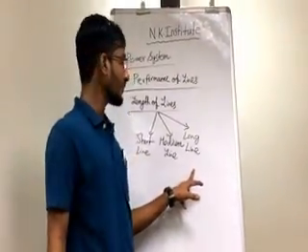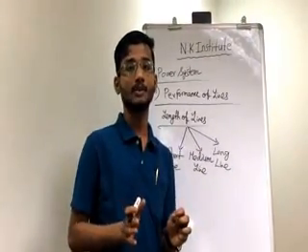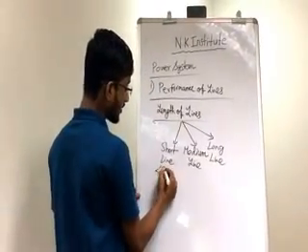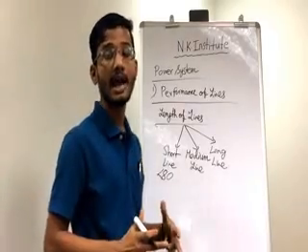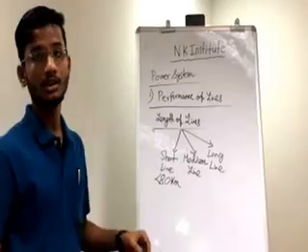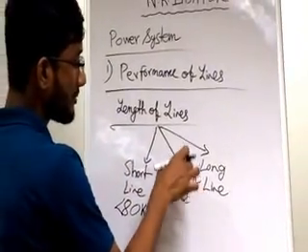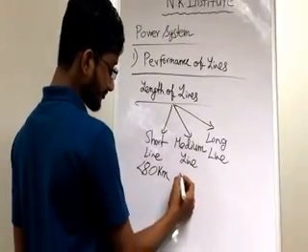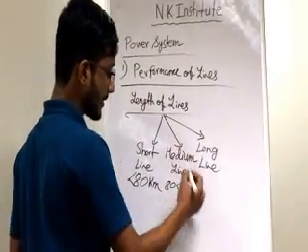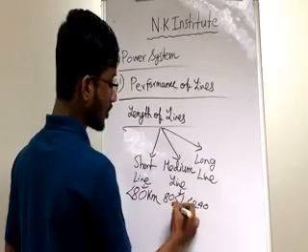In order to categorize each of them, we need to understand the length parameters. So what is the length of the short line? If the length of any transmission line, any overhead line, is less than 80 kilometers, then it definitely comes under short line. Now we will shed light on the medium line. Say L is the length of the medium line. The medium line falls between 80 kilometers to 240 kilometers.